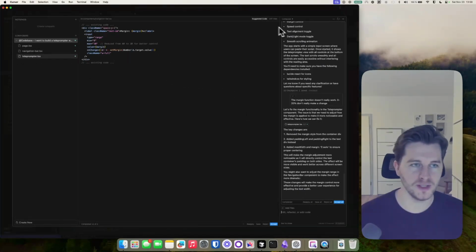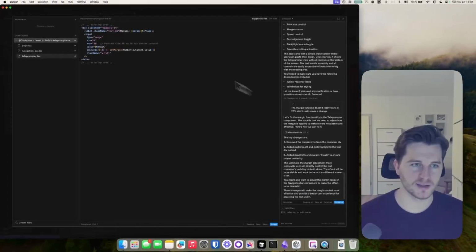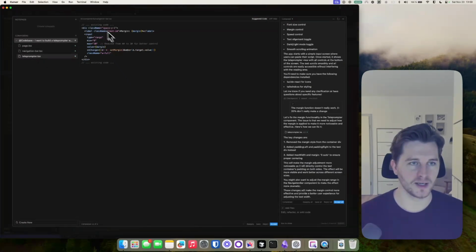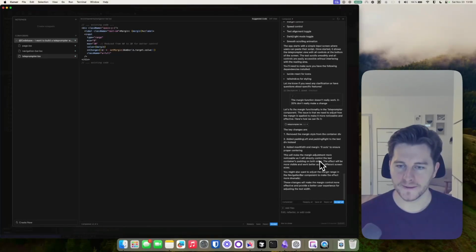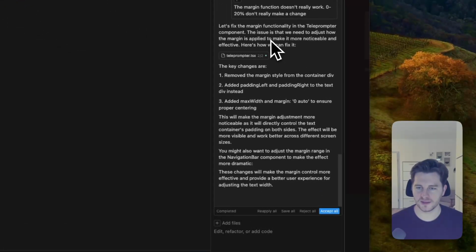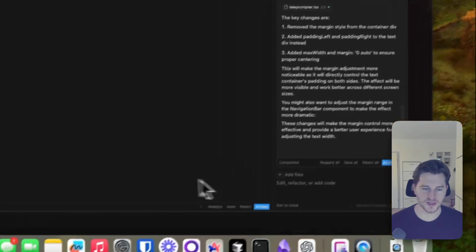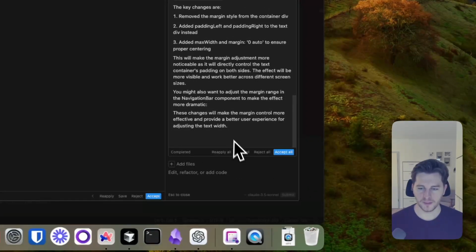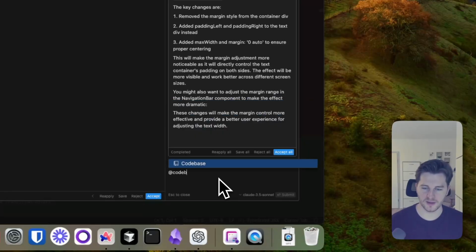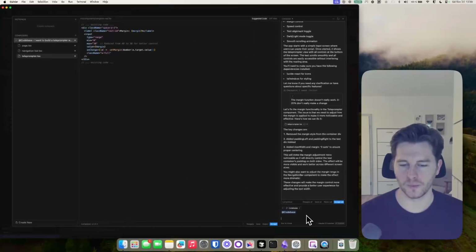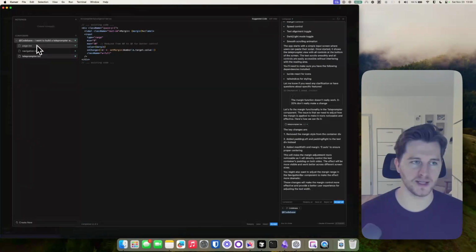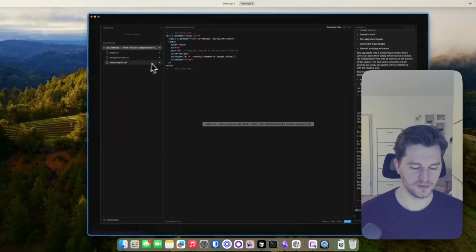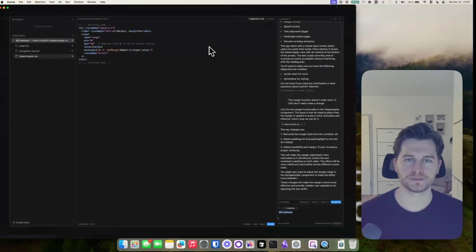And now I think I'm only chatting with components and navigation bar and teleprompter TSX. Yeah, it says navigation bar right here, but I'm in teleprompter TSX, and it changed in teleprompter TSX. So I think it still decided what to change. Let's see if it worked. So save all. But as a general note, if you address add code base, it decides what to add. So you don't have to tell it page, navigation bar, teleprompter, etc. All right, let's see what this did.